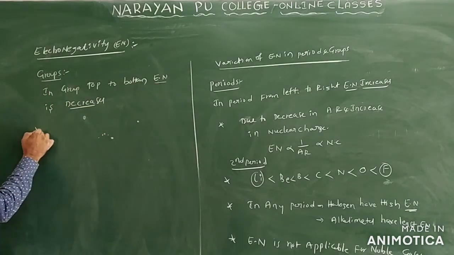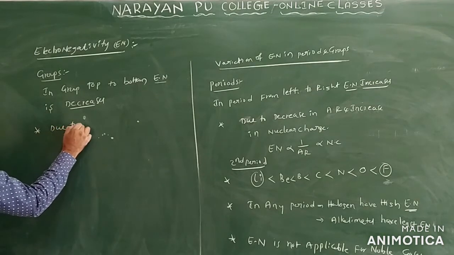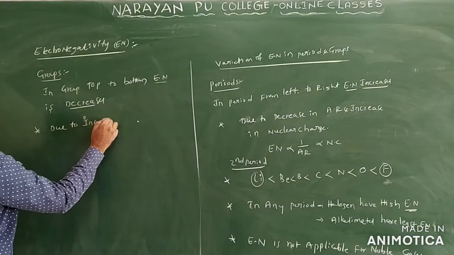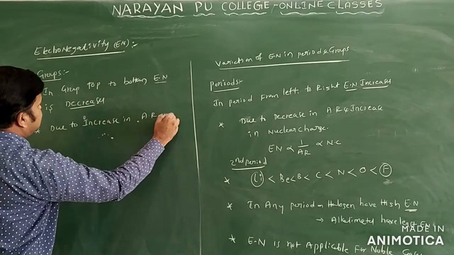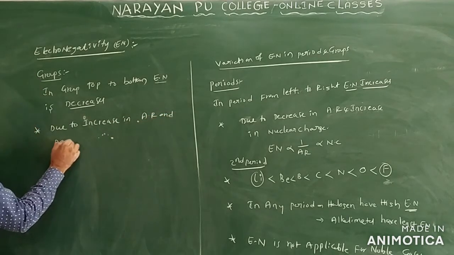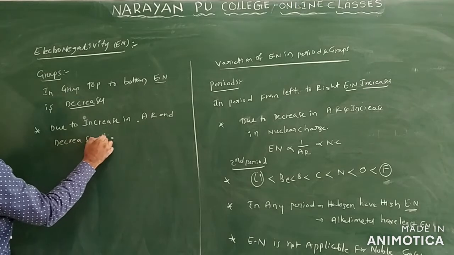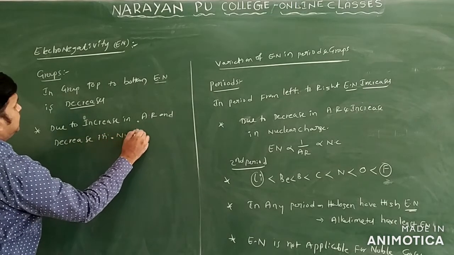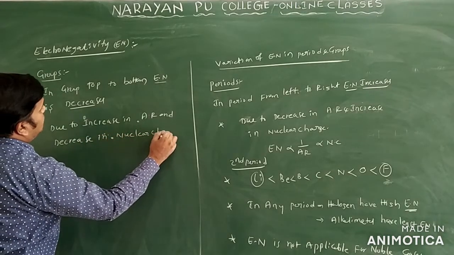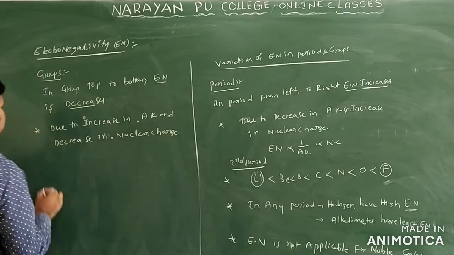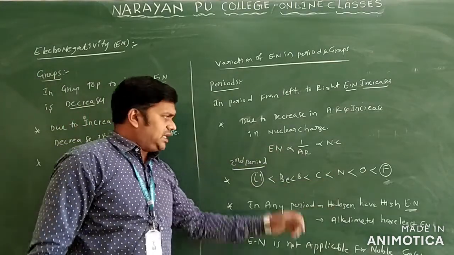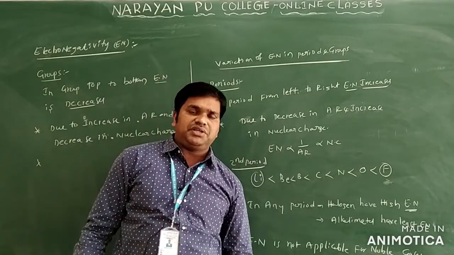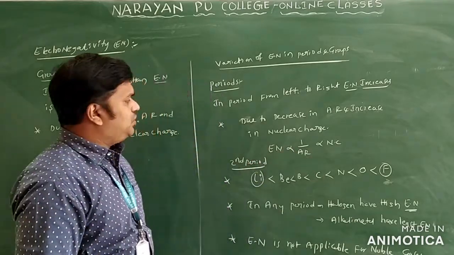The reason is the same as before: due to an increase in atomic radius and a decrease in nuclear charge. So the same point you will write here: electronegativity is inversely proportional to atomic radius and directly proportional to nuclear charge.